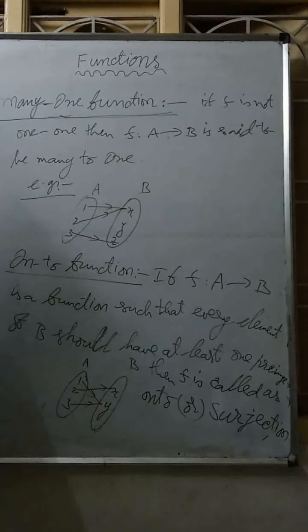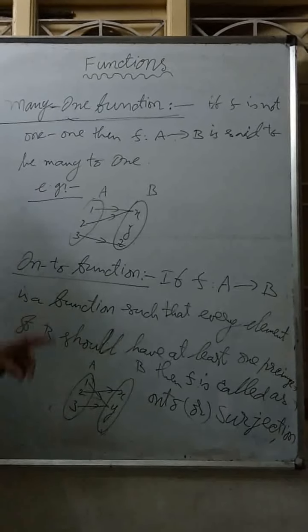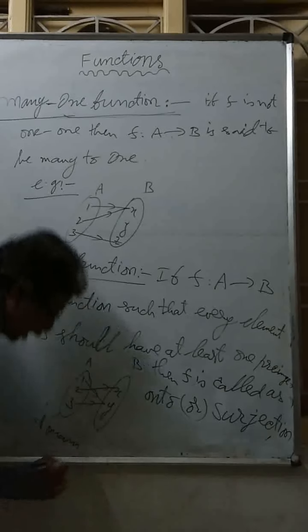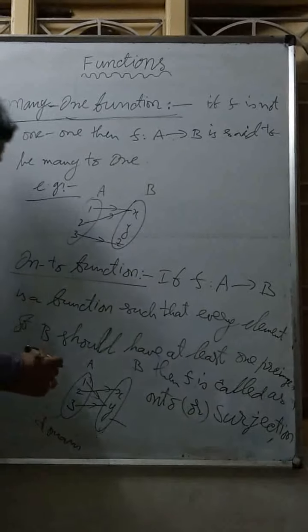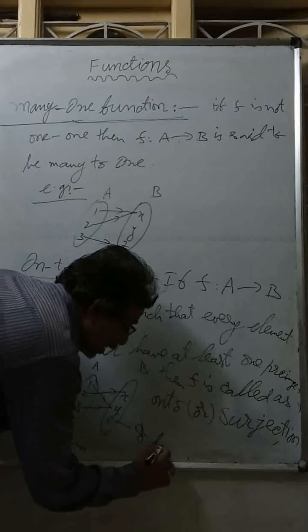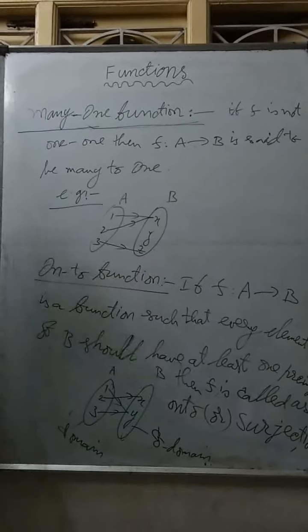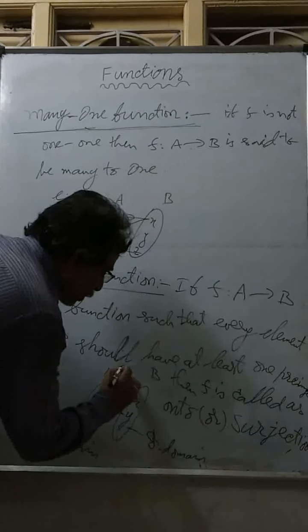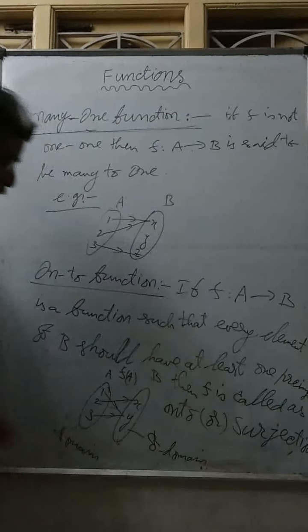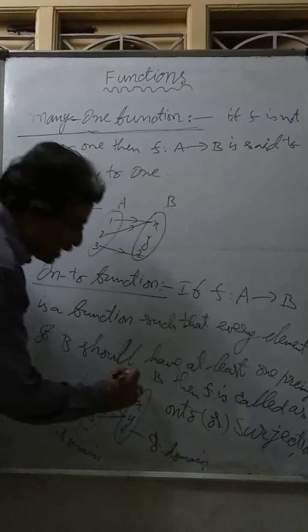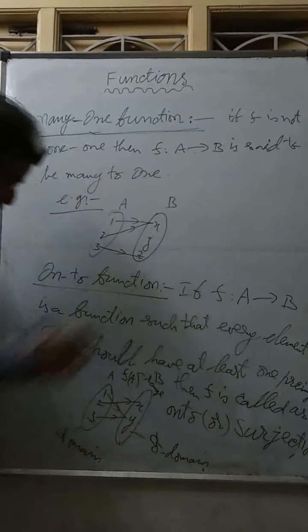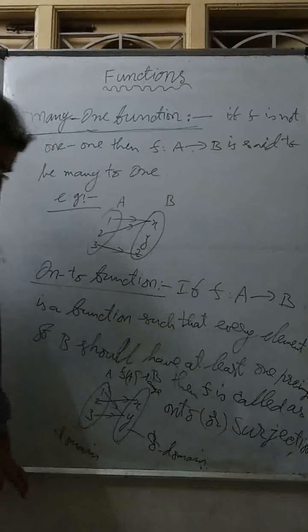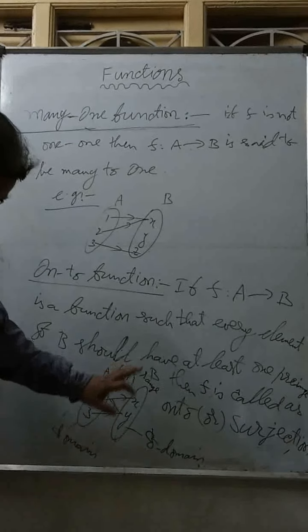For every function, A is called the domain, and B is called the codomain, and F of A, meaning all these mappings, is called the range. We know that for a function, A is the domain, B is the codomain, and F of A means all these mappings whichever have been mapped.